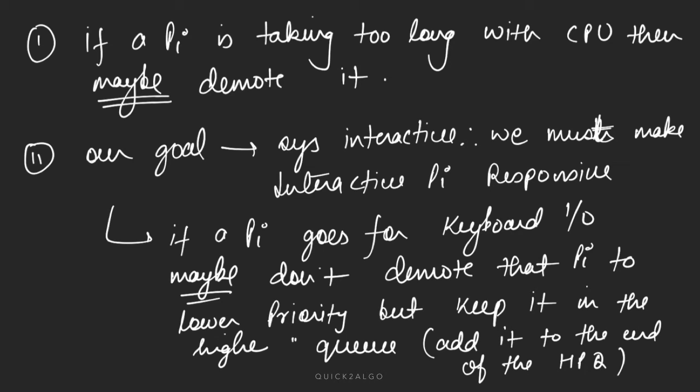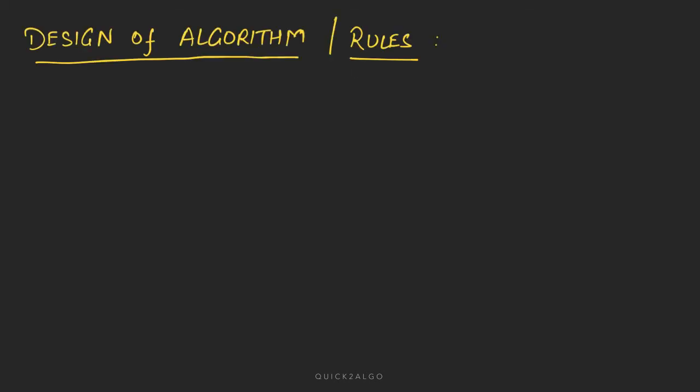But while it stays in the higher queue, we will dequeue it and add it to the rear of that same higher priority queue. So these two can be seen as the observed behavior of processes that can help us and give some idea to define some rules for the algorithm. Now let's start designing our algorithm and the rules.